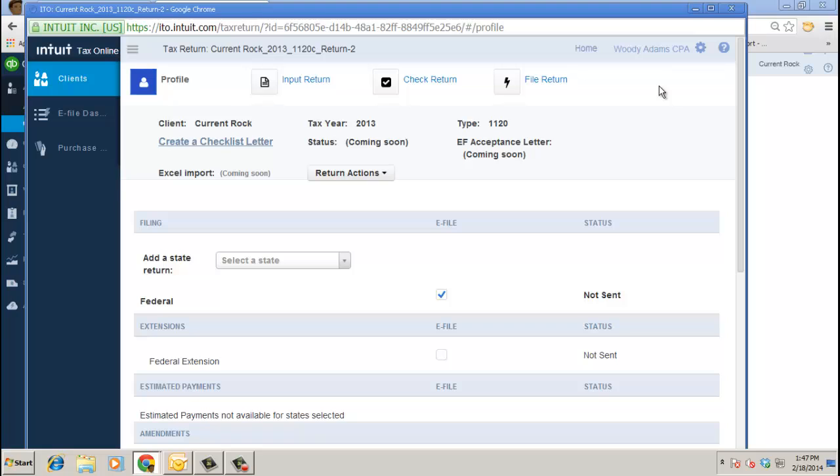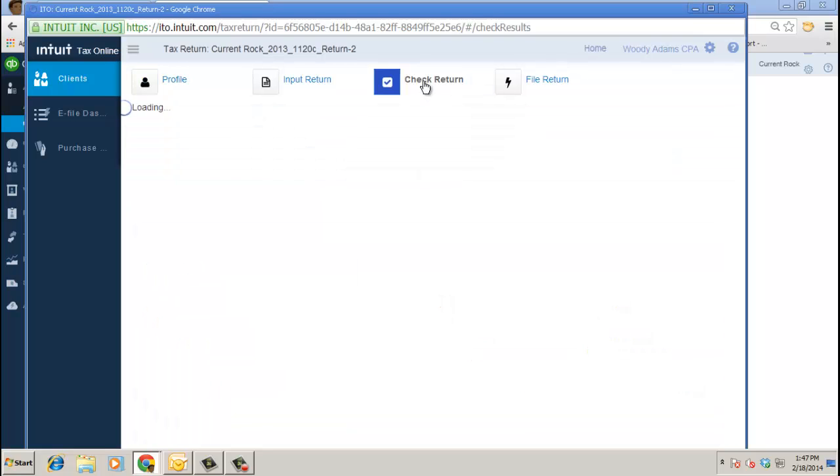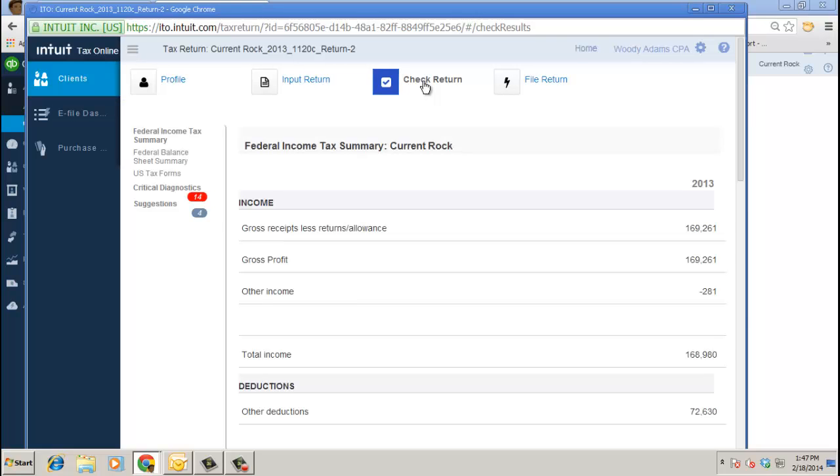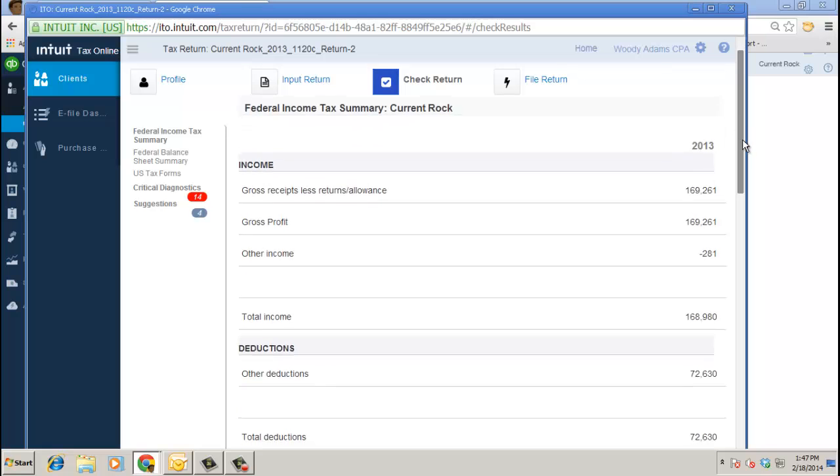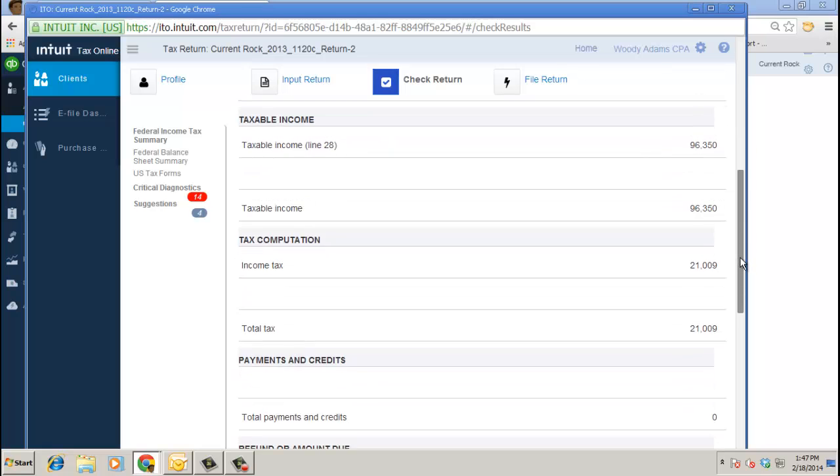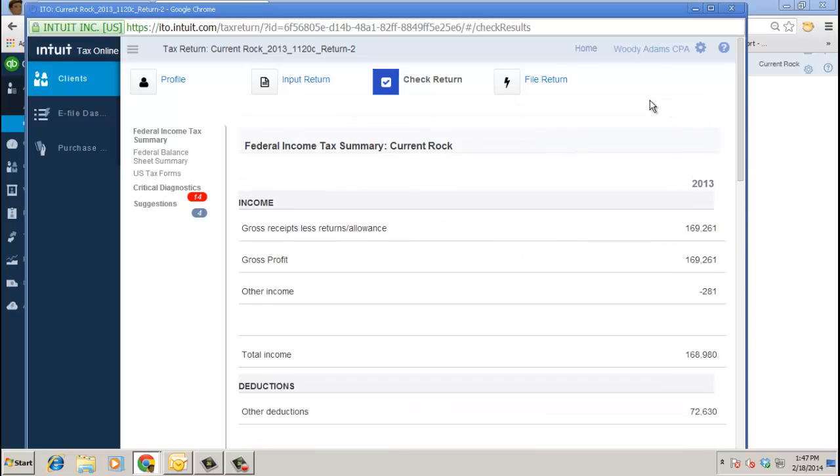Generating the return and actually creating the return will log you right into your Intuit Tax Online. And there's the name of my firm. It gives me some filing information, extensions, etc. for this particular client, and then I can go ahead and click Check Return, which will give me some options for critical diagnostics, suggestions, and I can go ahead and review how the balances went over to the return. And again, there's other videos we have on Intuit Academy and other websites on Intuit Tax Online.